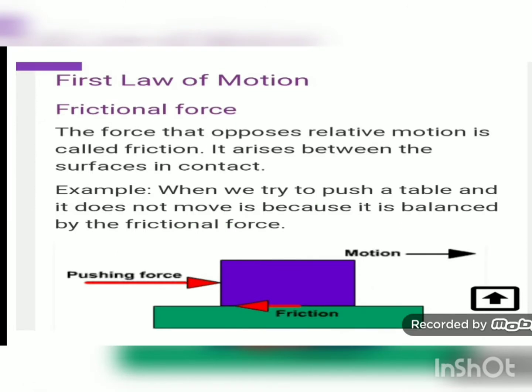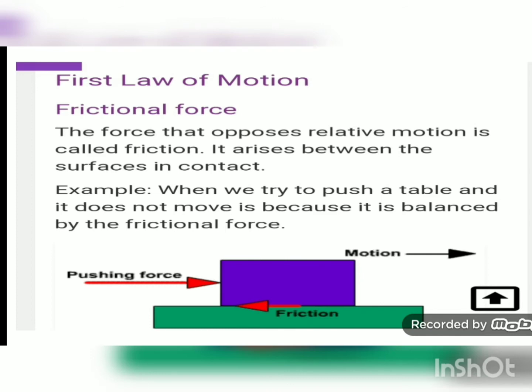Newton's first law of motion. Frictional force. The force that opposes the relative motion is called friction. It arises between the surfaces in contact. Now in the figure you can see, when we try to push a table and it does not move, it is because it is balanced by frictional force.